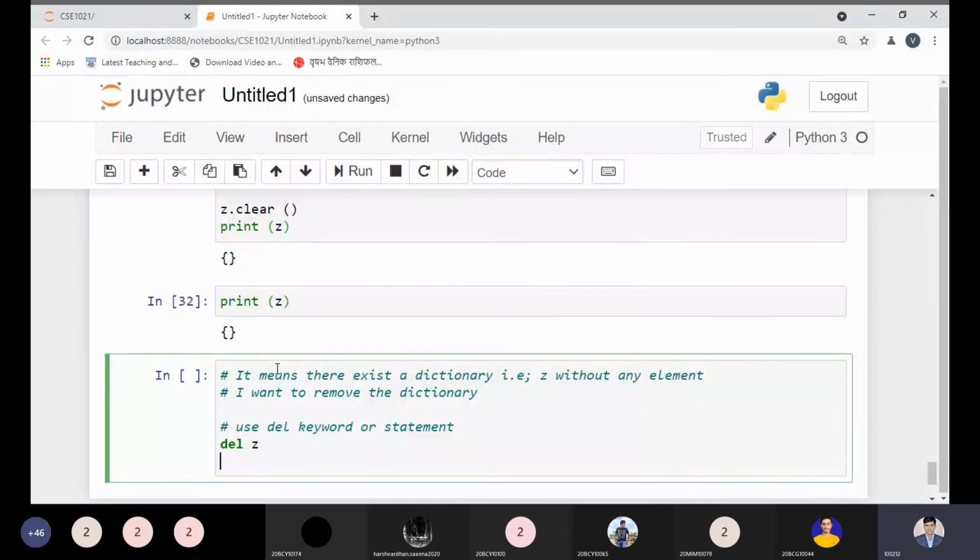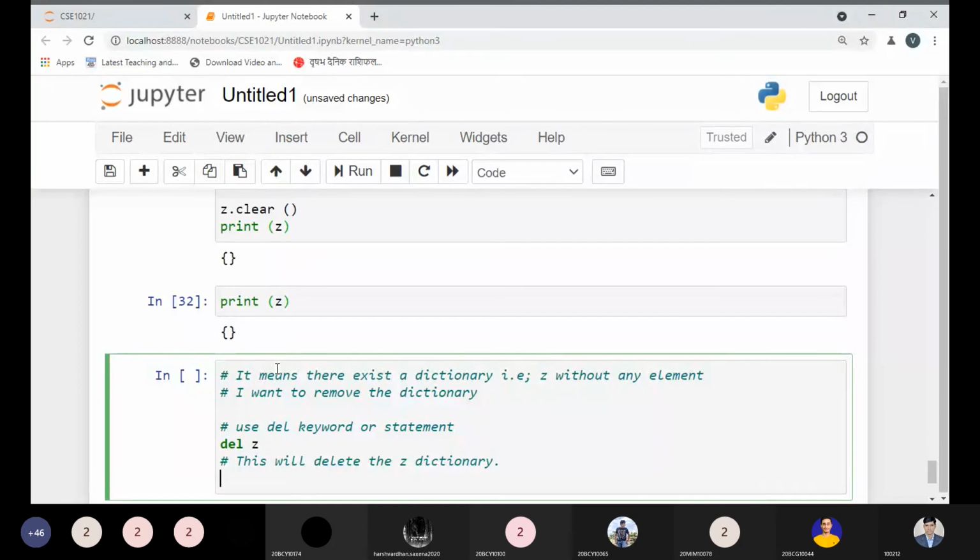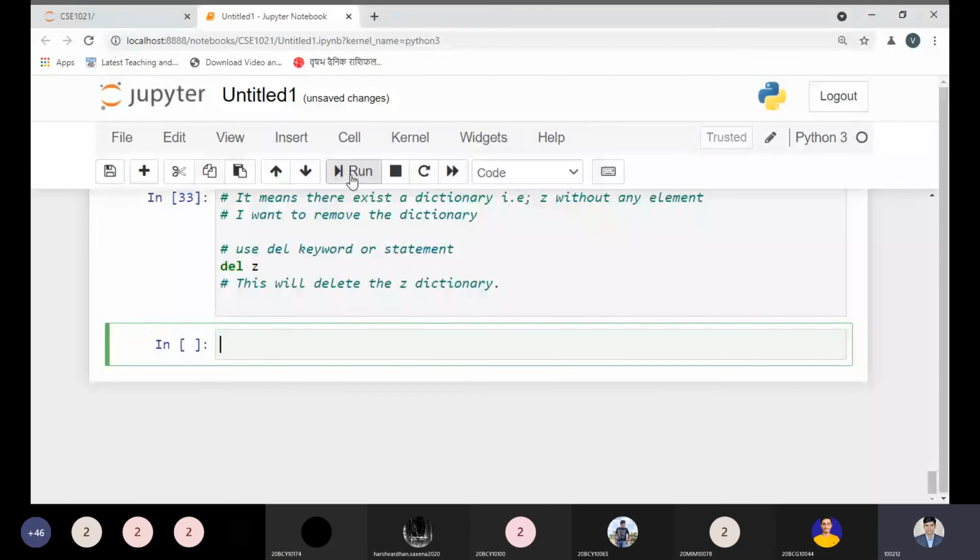This will delete the z dictionary. Should I execute this code right now? Please tell me. Yes, sir. Okay, I'm executing this code and let me check.